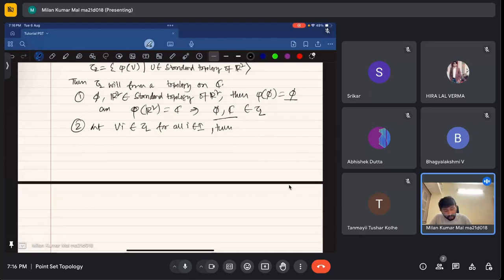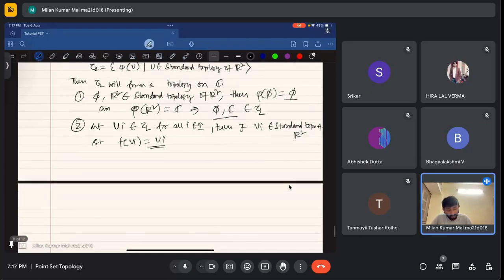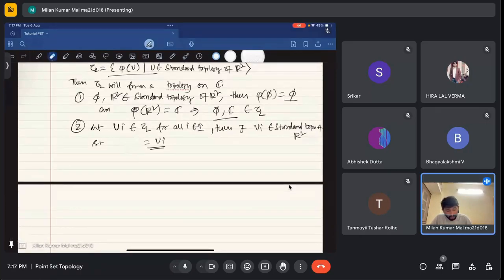As ui is there, there exists vi belonging to the standard topology of R square such that phi of vi is equal to ui.